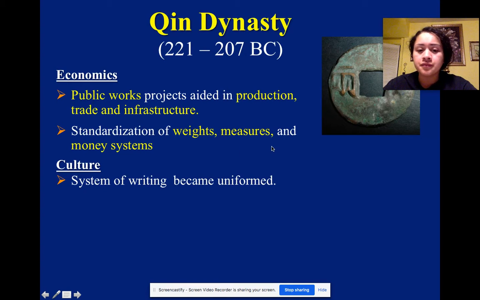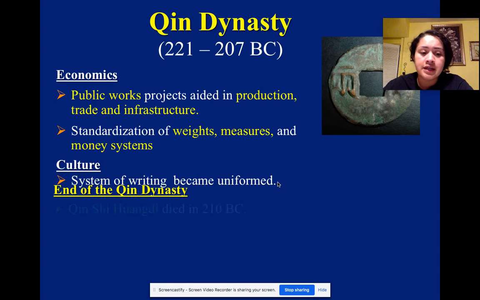Measures as well. So when we're doing long distance, there's either miles or kilometers, but there's also things as small as feet and inches and centimeters and millimeters. So those were our examples that we have today. They had different measuring systems for them. Culture. System of writing became uniform, so they had a better developed writing system.